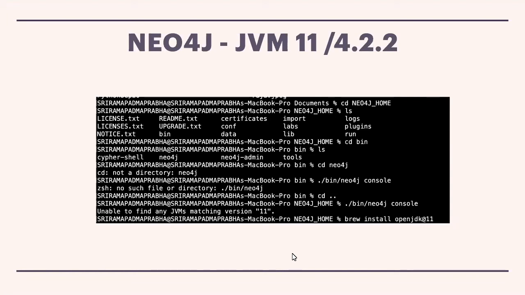Then you assign the path to the environment variables. Then you can try this. This works very well. But even when I tried this the first time, it did not work. I restarted my system, then the path got updated, and then I was able to work on Neo4j. So remember, this is a very important point when you are working on the latest version.